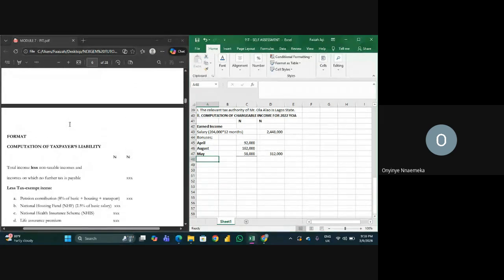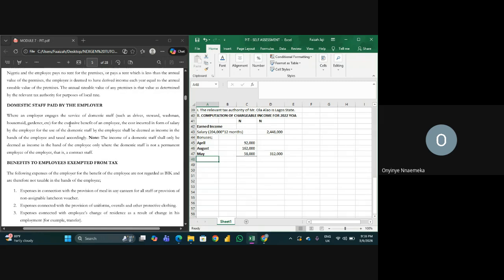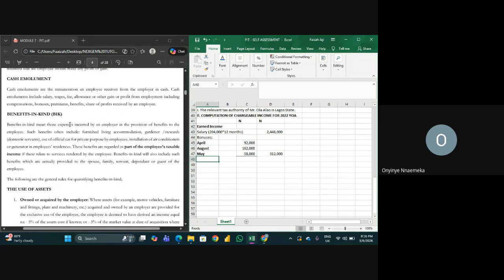Reimbursement. Where would I find this reimbursement now? I'm very, very sure reimbursement is not an income and it's not taxable. Another question is where would I find it?